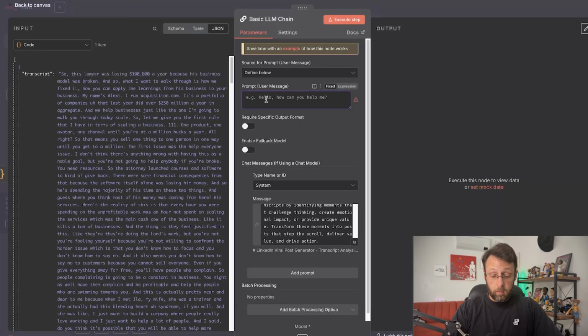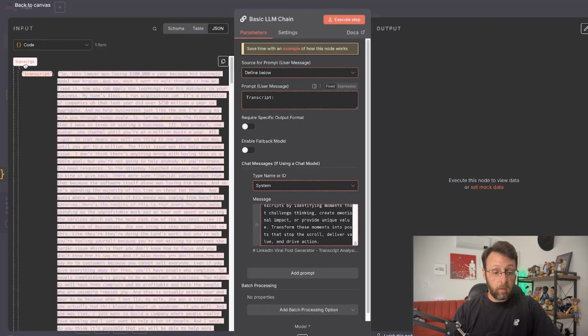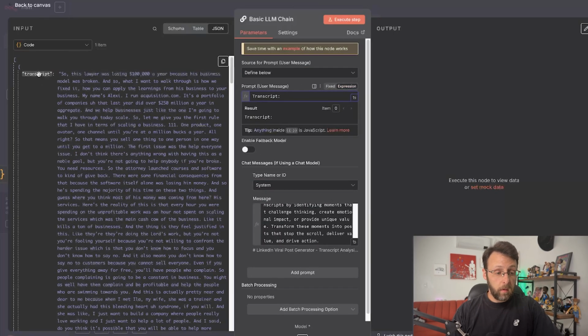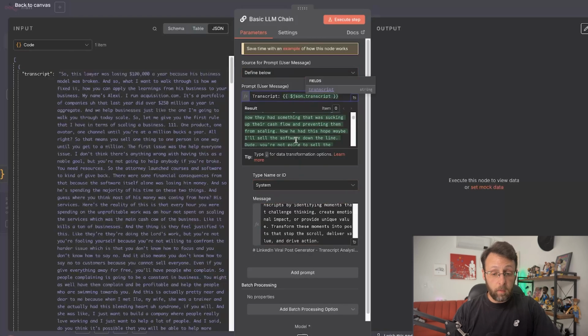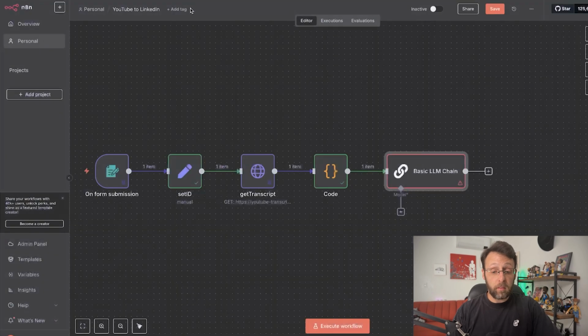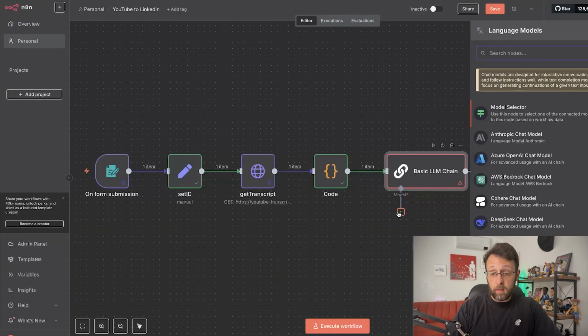And from there, for the user message, I can just say transcript and copy this. Just drag this over here. Got to change this to expression. Drag the transcript in. And so now we have the full transcript and it's going to go ahead and process this for us. The last thing we need to do is attach a model here.